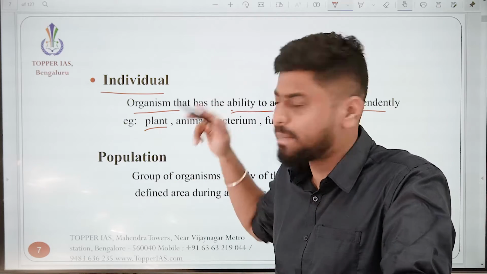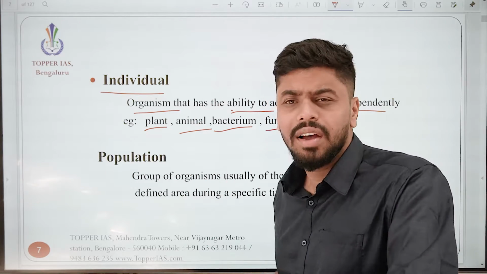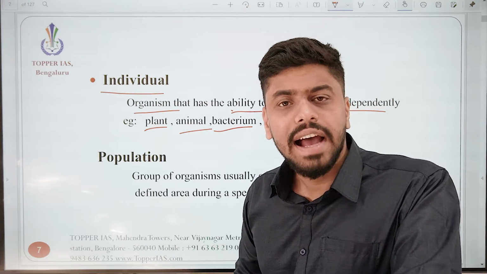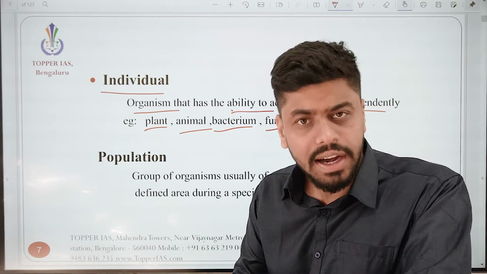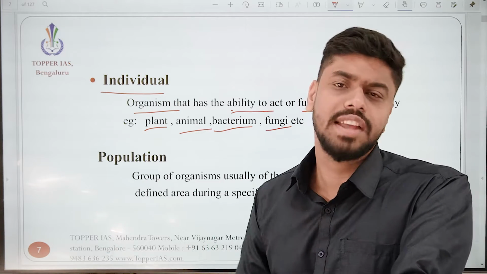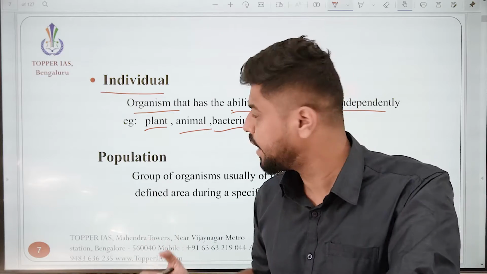For example, it could be a plant, an animal, a bacterium, or a fungus. Now you might be wondering, how can a fungus think? How can a bacterium think? It has the ability to procure food, and it has the ability to reproduce, sexually or asexually. That means it has the ability to think. Here, think doesn't mean you have to be Einstein, right?